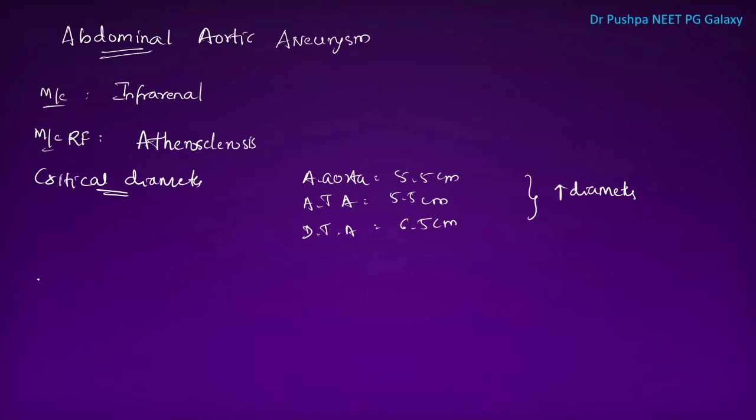So what are the clinical features of abdominal aneurysm? The patient can be asymptomatic, that is, the patient doesn't have any symptoms. The patient can present with a lump, or with pain, or with lower limb ischemia.